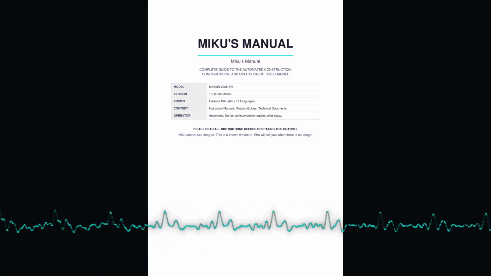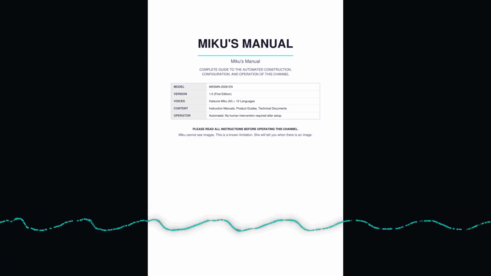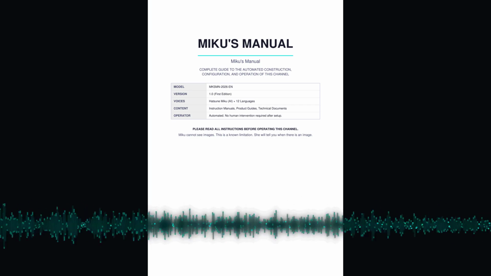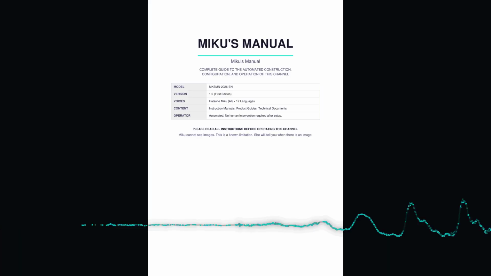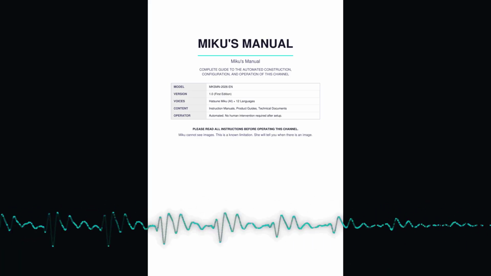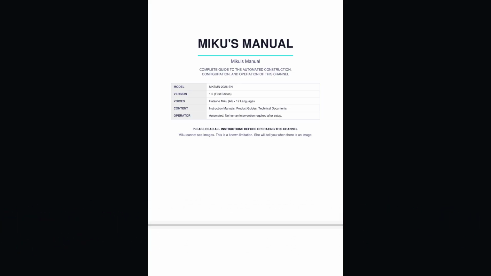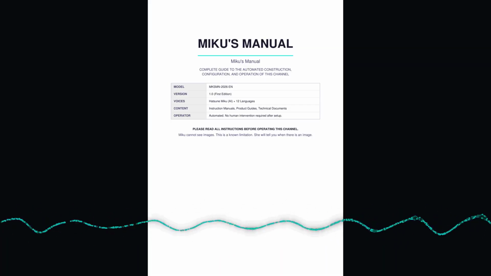Content is sourced from ManualsLab, manualslab.com, a publicly accessible repository of product instruction manuals covering categories from kitchen appliances to industrial equipment. Manuals are selected randomly. The selection is not curated. Miku does not have preferences. Each manual is read in its entirety.